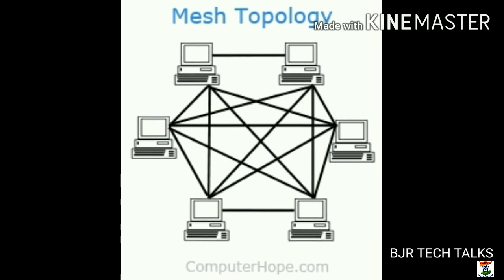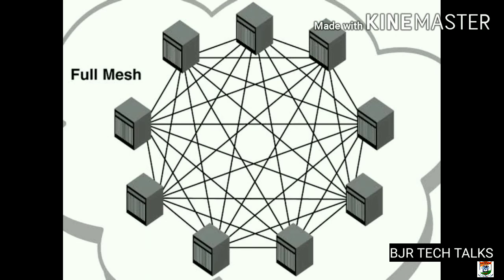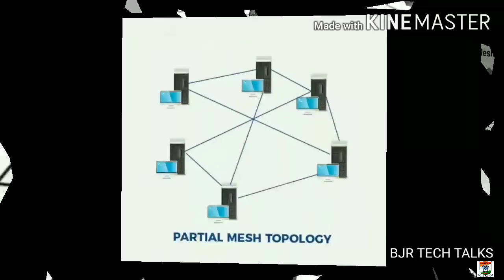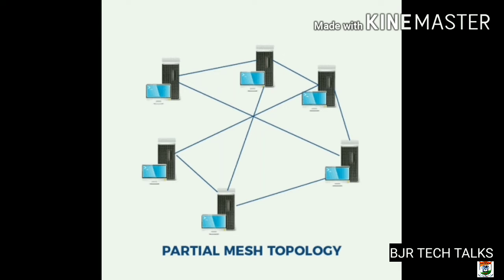The next one is mesh topology. In this topology, all the devices are connected to each other since it doesn't have any central connection point. This can be seen in the picture. We have two types of mesh topology. One is full mesh and the other is partial mesh. In full mesh topology, each device is connected to all the devices, whereas in partial mesh topology, each device is connected to multiple devices in a network, but not all the devices.